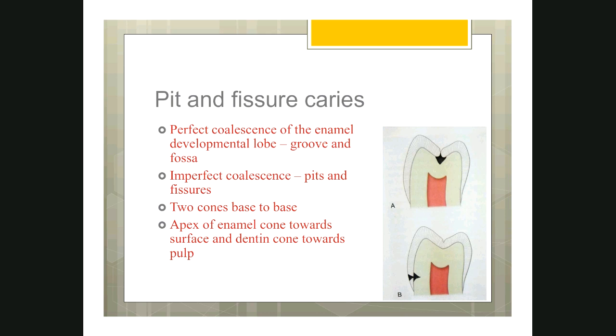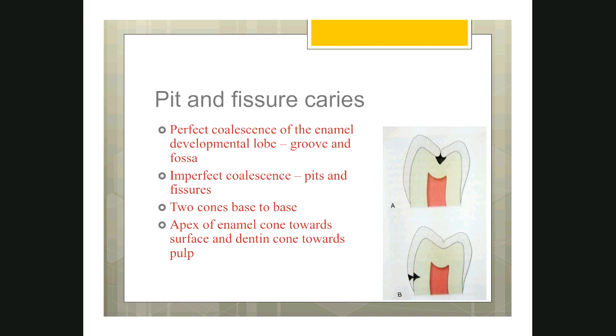This point is again a repetition of the previous point. Initially, I mentioned the base. A cone has a base and an apex. So the third point here discusses the bases of the cones facing each other. The fourth point is that the apex of the cone for the enamel is towards the occlusal surface, whereas the apex of the cone for the dentin is towards the pulp in pit and fissure caries.